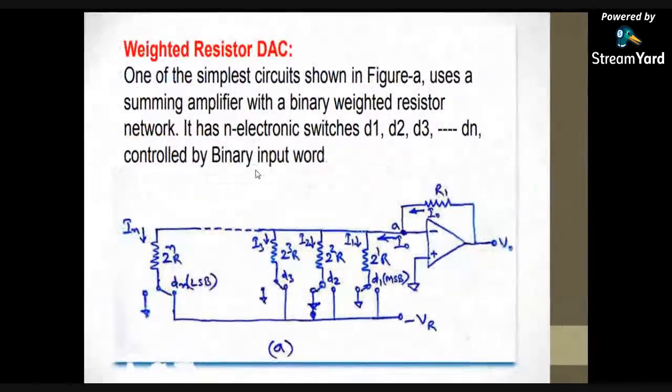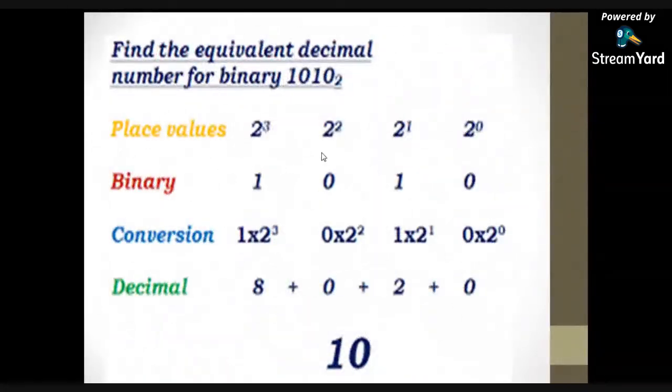So the second MSB weight is lesser than the first MSB weight. That indicates that whatever voltage or current flows through the second MSB must be lesser than the first MSB, because the second MSB weight is lesser.